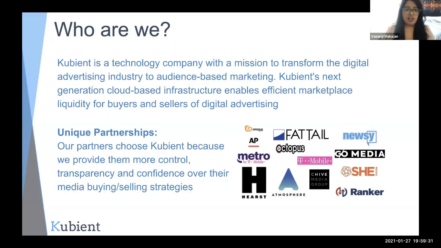Starting with who we are, Qubient is a technology company with a mission to transform the digital advertising industry. Our focus has always been to create a more controlled and transparent environment for everybody, with a clean and fraud-free ecosystem. We want to make sure that any fraud in the industry is caught before our advertisers spend money on either end. That's been our major goal at Qubient. We have some wonderful partners who we work with.